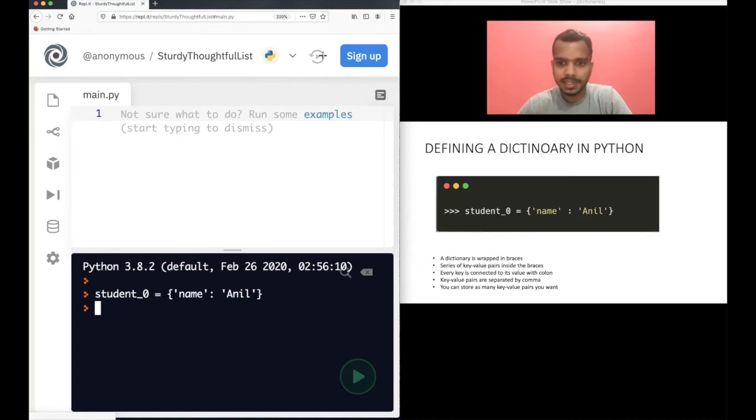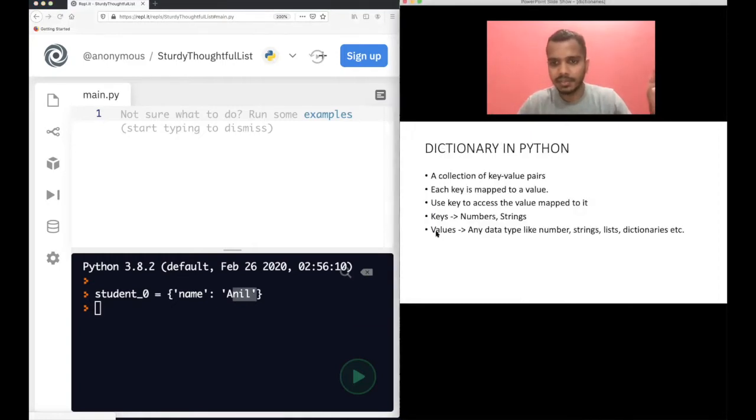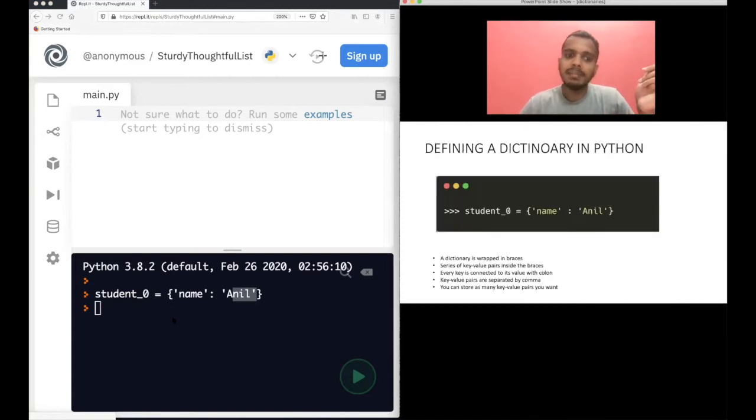If you see, you have braces here, right? You are opening it with a brace and also closing it with a brace. Of course, you can see the difference. In a list, you have square brackets. In a tuple, you have parentheses. In a dictionary, you have braces here. So that's how you define it. Now you will define key and value here. I told you a dictionary is a collection of key and value pairs, so you can have multiple key value pairs here. This is the key here and this is the value here.